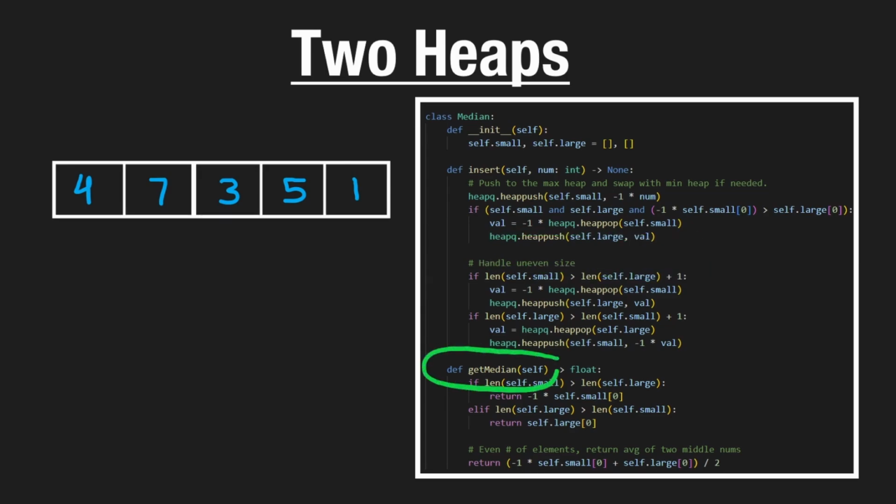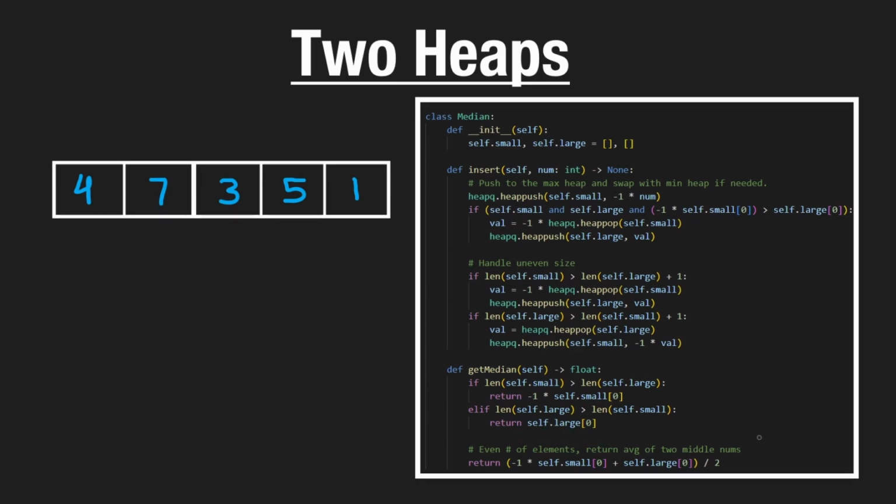Now, for getting the median, this is the easy part. This is the part which we can do in constant time. We're going to first check, do we have an odd number of values? In other words, is one of our heaps larger than the other? Because we know the heaps should be of equal size unless, of course, we have an odd number of values. So is the small heap larger than the other heap? If that's the case, we're just going to take the max value from that heap and return it. Of course, we're multiplying by -1, but that's only a Python thing. The other case is if the other heap is larger, then we take the root value from that heap, the smallest value, and return that.